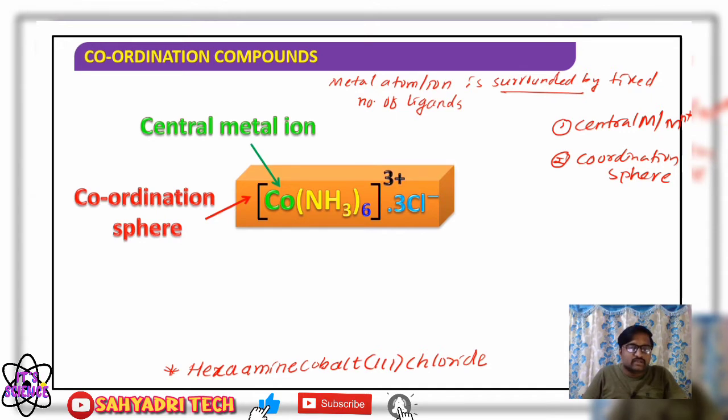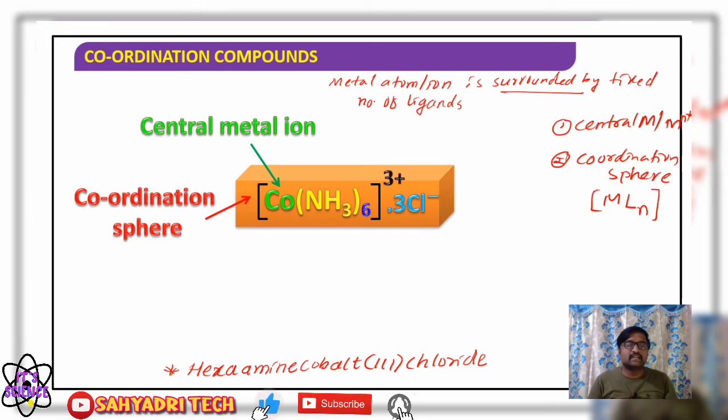So the square bracket indicates the coordination sphere. What is present in the square bracket? There will be the metal, surrounded by a fixed number of ligands. The central metal atom or ion surrounded by a fixed number of ligands together constitutes a coordination sphere.